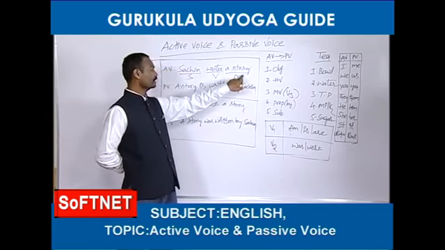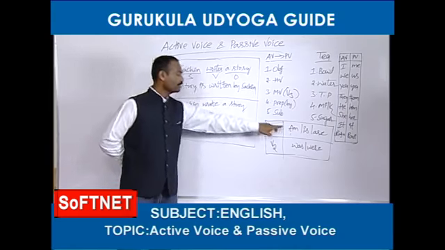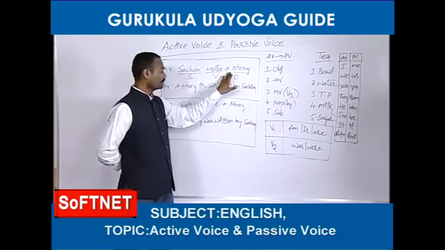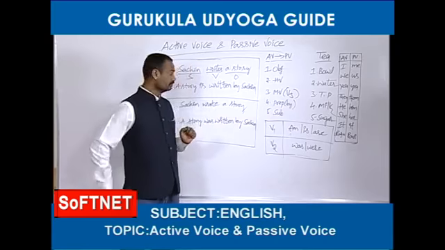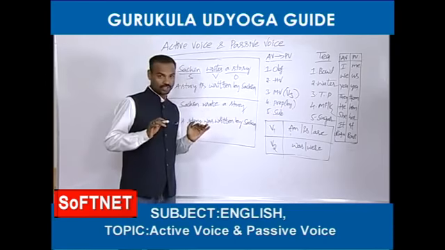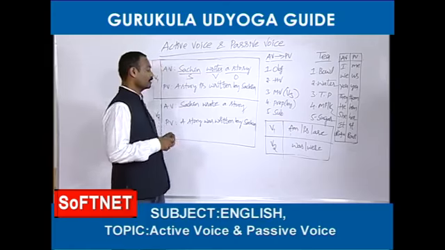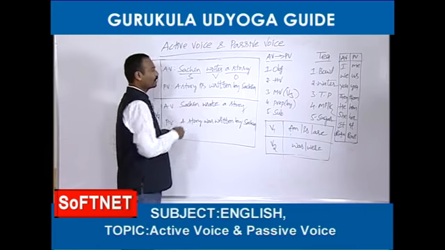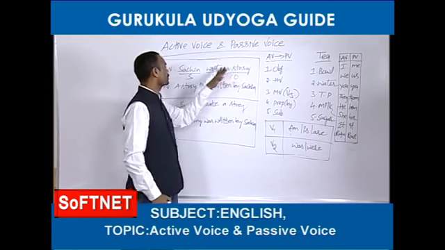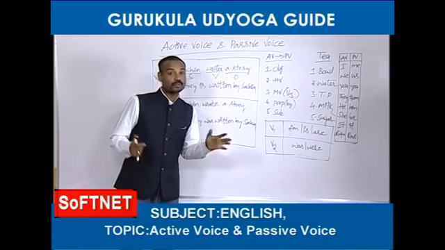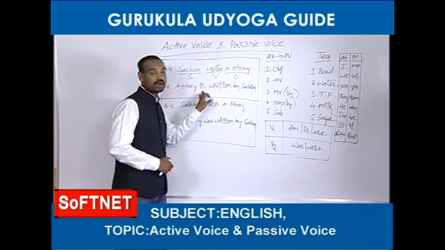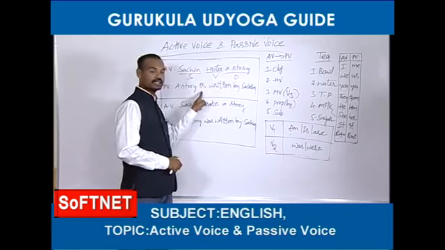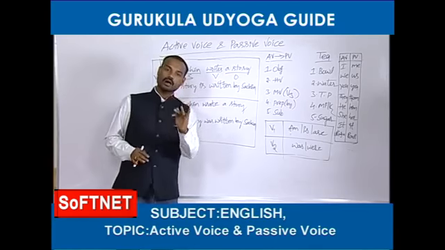Again, that depends upon the object. If the object is singular, you can take is. If the object is plural, you can take are. A story is a singular object here, so that is what should be taken. For example, stories: Sachin writes stories. Stories is plural, so stories are. For a singular subject is, for a plural subject are.